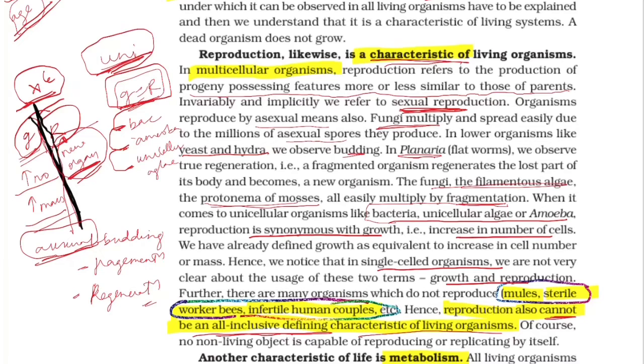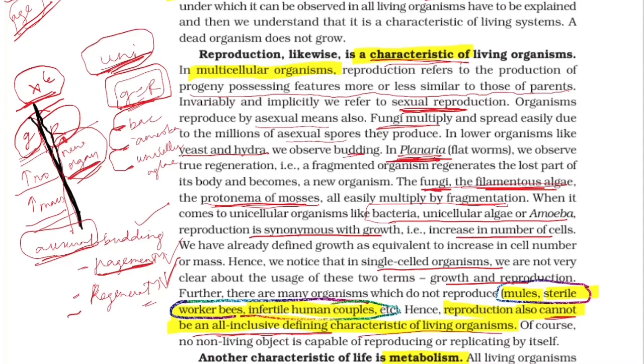If it is asexual, we have budding, fragmentation, and regeneration. Budding means that in yeast and hydra, a small part of the body grows into a new organism and gets separated. Fragmentation, we see in the protonema of mosses, fungi, and filamentous algae. Regeneration, we see in Planaria. And fungi also reproduce by asexual spores.